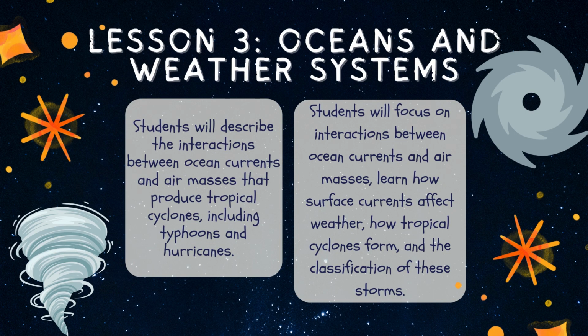In Lesson 3, students will describe the interactions between ocean currents and air masses that produce tropical cyclones, including typhoons and hurricanes. Students will focus on interactions between ocean currents and air masses, learn how surface currents affect weather, how tropical cyclones form, and the classification of these storms.